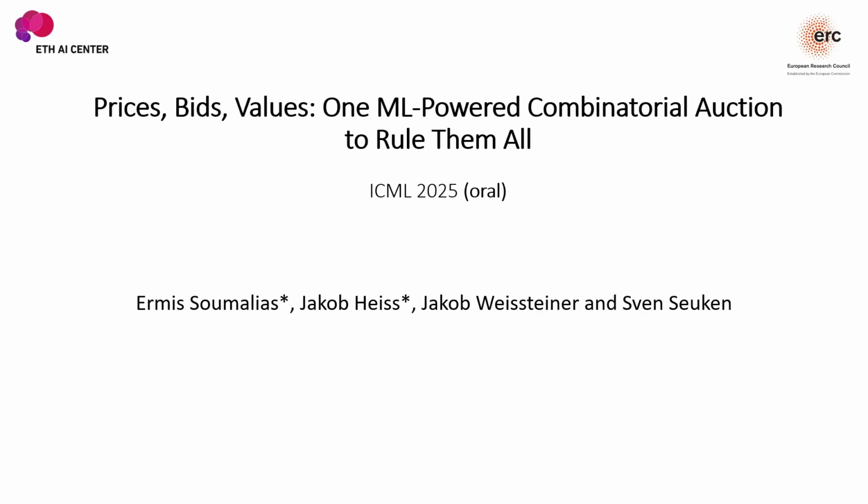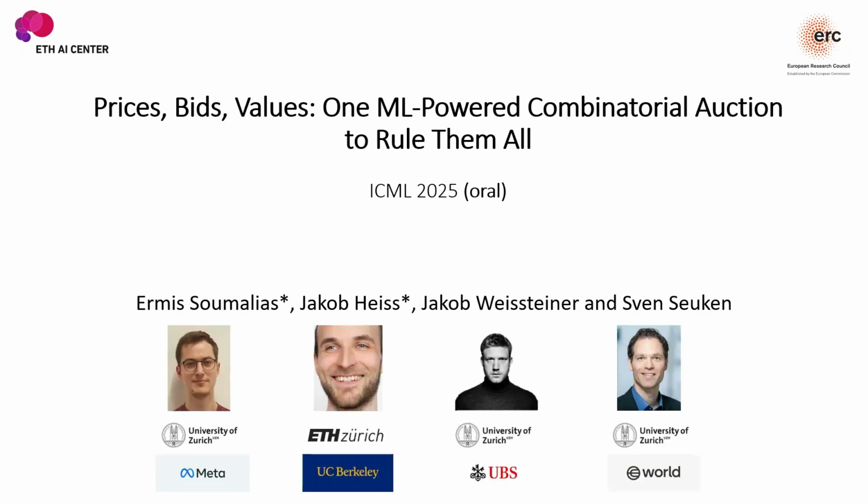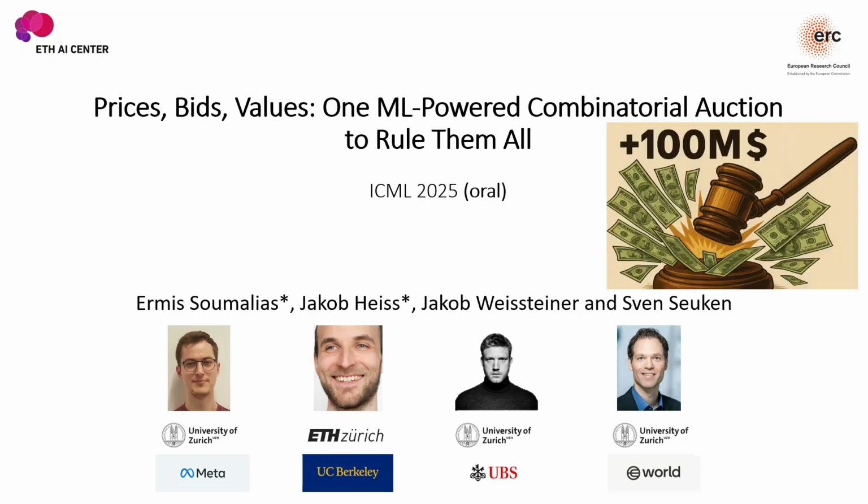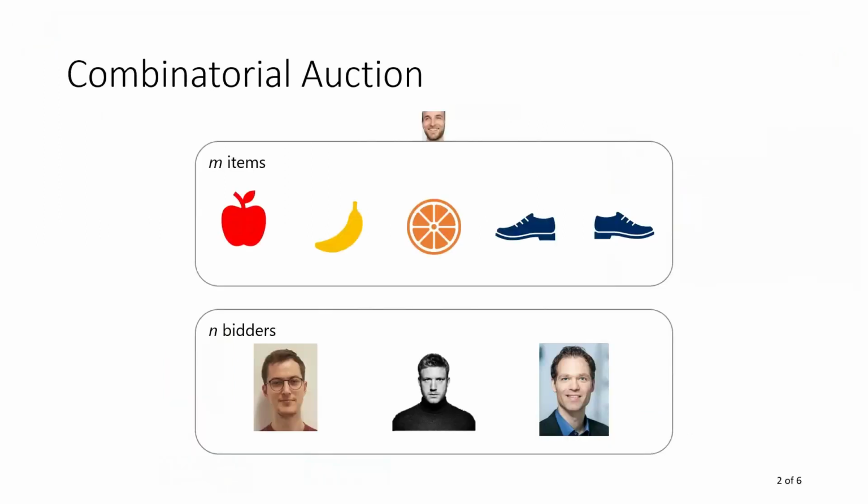Prices, bids, values: one machine learning powered combinatorial auction to rule them all, is joint work by Ermis, me, Jakob and Sven. By the end of this video, you know how we improved the social welfare of combinatorial auctions by hundreds of millions of dollars according to our simulation. But let's start at the beginning.